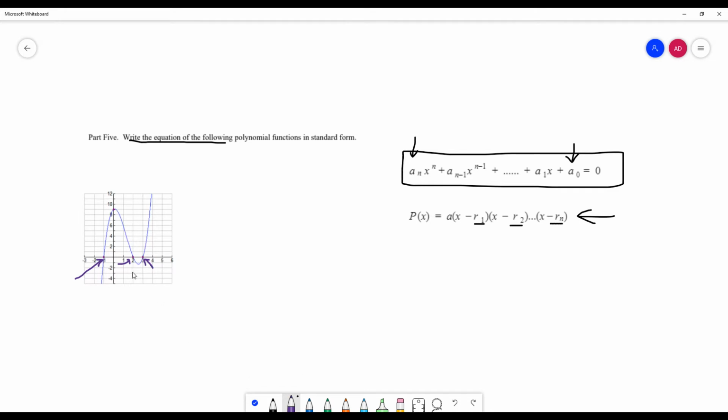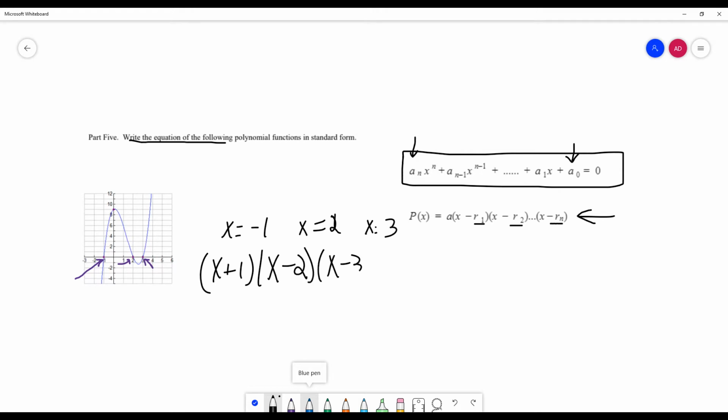So those 3 roots are what I'm going to need to know to find the equation of this graph. How is this equation happening? Here we go. First thing is, of course, list your roots. You've seen me do this in class, or actually in those other videos, a few times. Oh, that's a 2, not a 1. Need my glasses on. And this is a 3. So this becomes x plus 1, this one becomes x minus 2, and this one here becomes x minus 3.